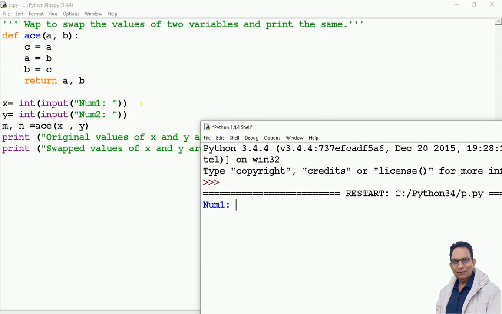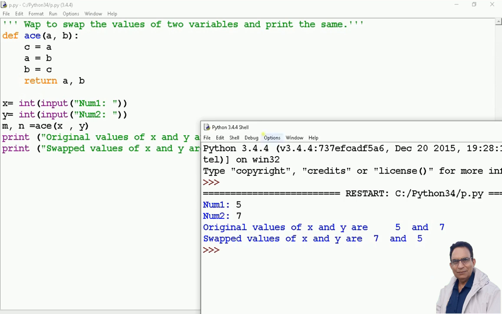Here, in the main part of the program, I am going to accept a value in x. Let me say 5, and then it is asking for the value of y. Let us say 7. So what exactly is happening?